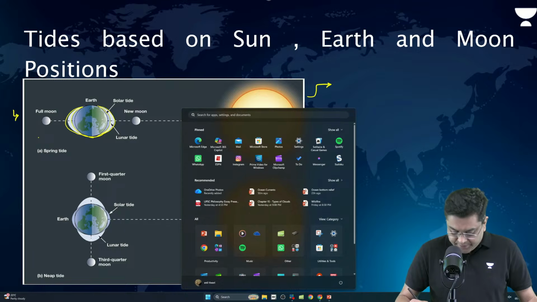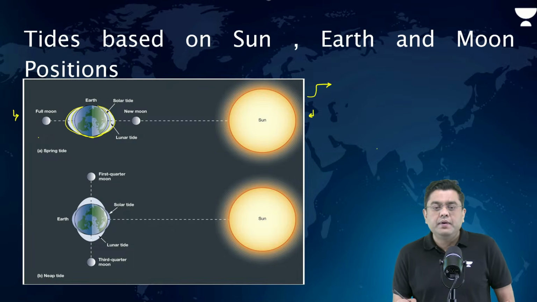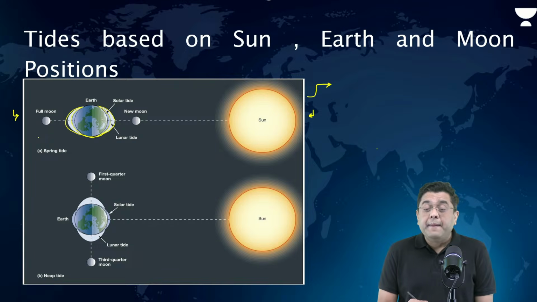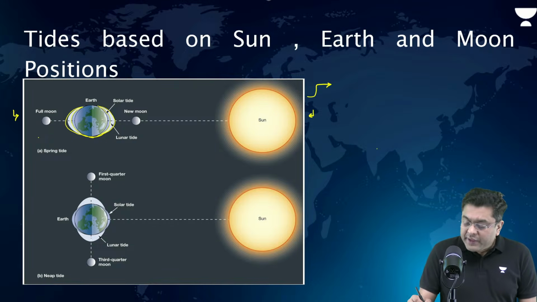Yeah, just a moment. Yeah. In this case, because both of them will be added on to each other. So that is where you will have high tide higher than normal.